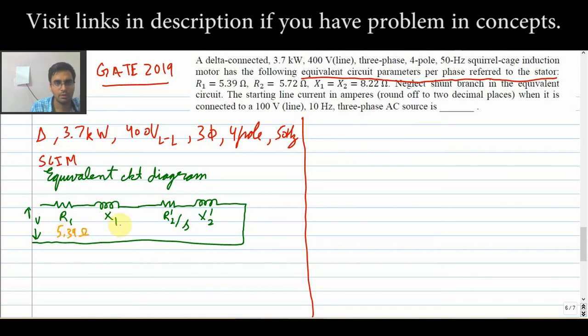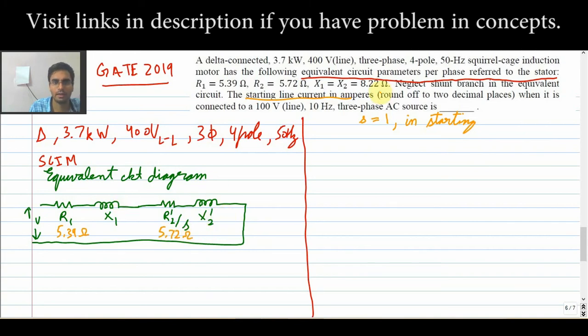5.39 ohms. X1 is given, R2 dash by S. See what it has asked: the starting line current. In the starting, the slip is 1. I hope you know this. Slip is 1 in starting, so R2 dash will be 5.72 ohms. And X2 dash and X1.